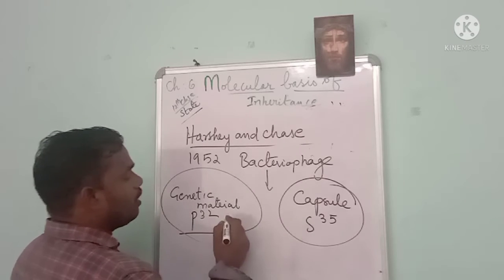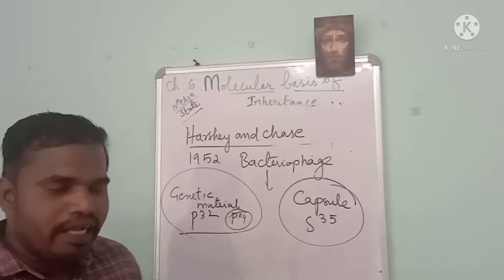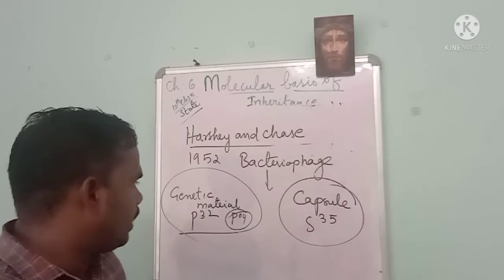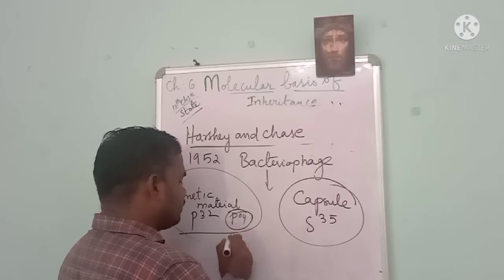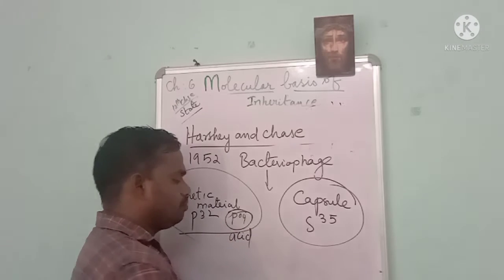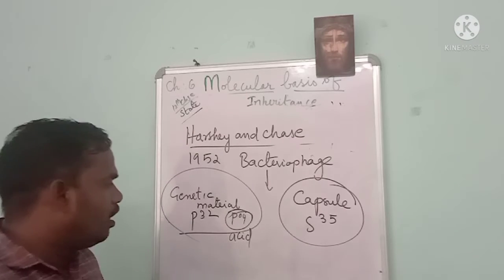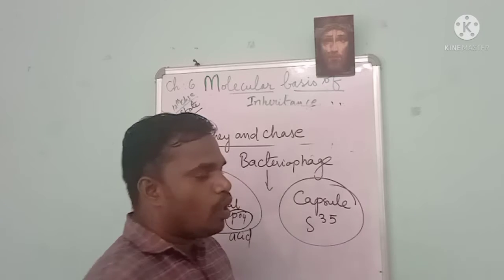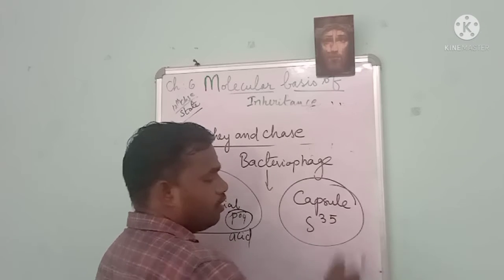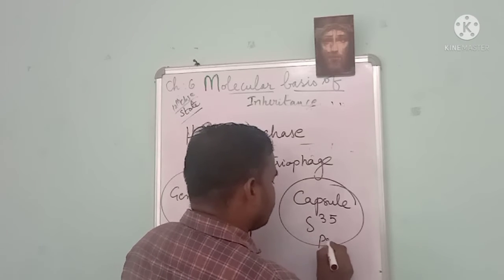So the genetic material has the phosphate group. It will be the DNA. The genetic material is in acid form, nucleic acid. The capsule, which incorporated S35, is a protein.